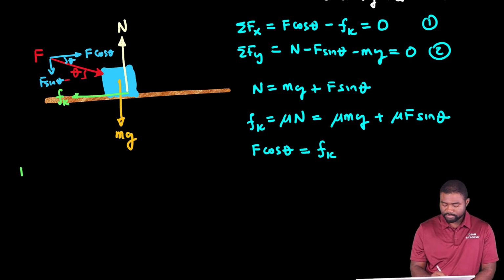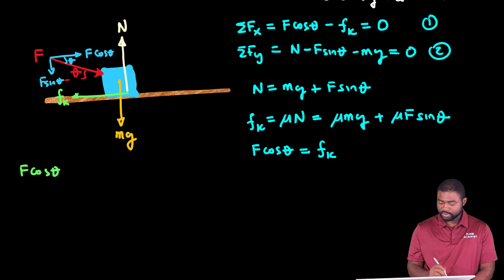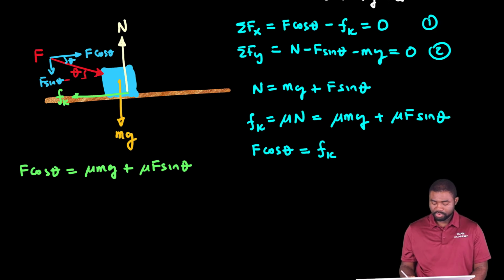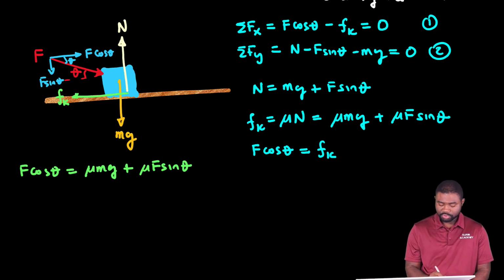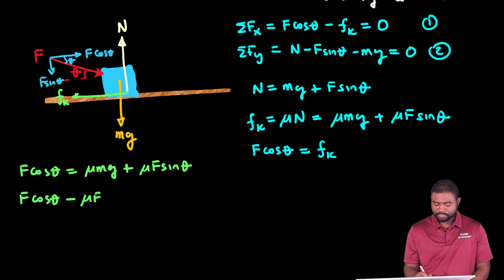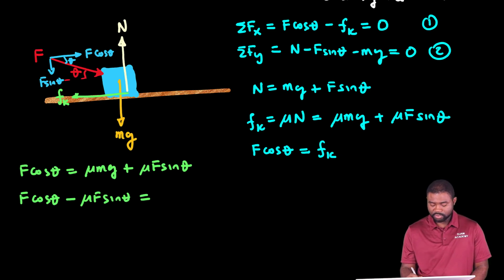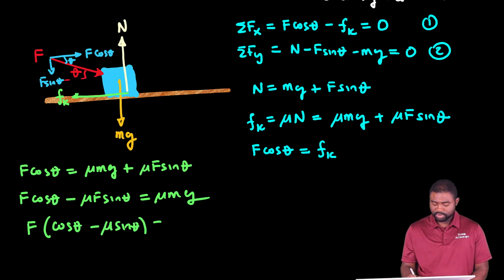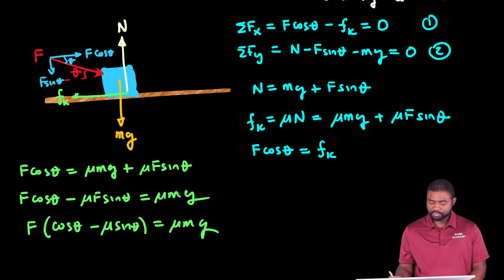So F cosine theta will be equal to mu mg plus mu F sine theta. This would mean that F cosine theta minus mu F sine theta is equal to mu mg. In other words, F times the bracket cosine theta minus mu sine theta is equal to mu mg.